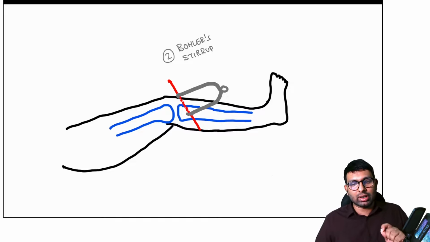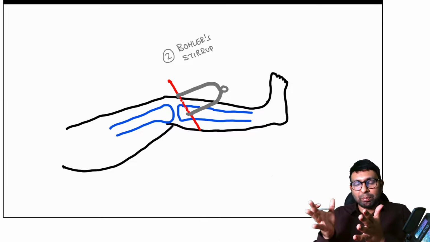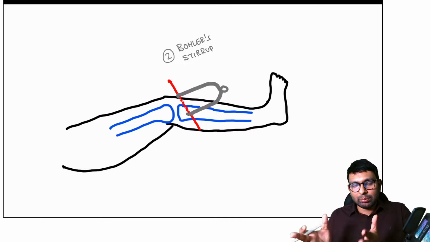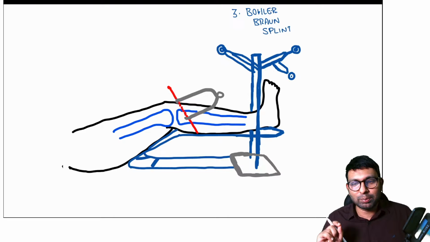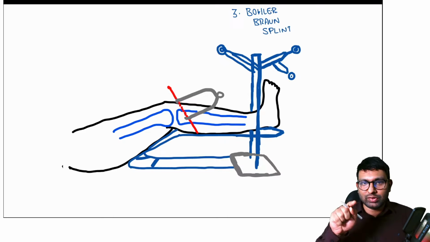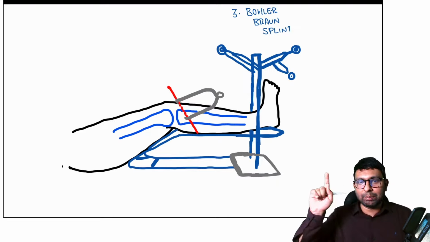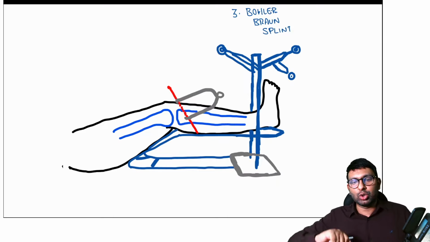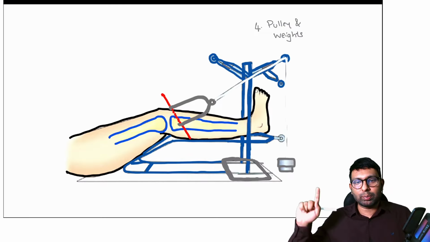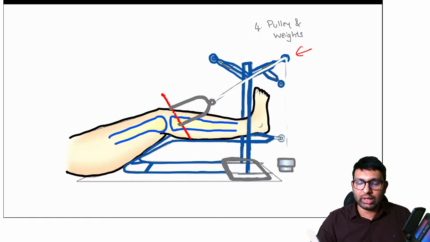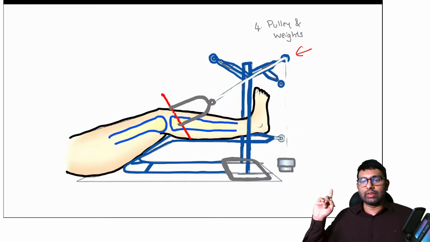Now this Bowler stirrup and the leg in itself has to be placed in something. We have to keep this leg in immobilization in some kind of device, and that device is a Bowler-Braun splint. The advantage of this Bowler-Braun splint is that it has these 3 pulleys. You can see these 3 pulleys, so you will get different angles of placing the traction. Now because it is a femur fracture, we will place the pulleys through pulley B. We will use this pulley to put a weight, and through this we are giving a traction.